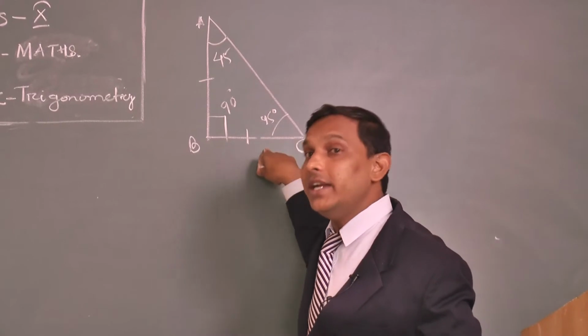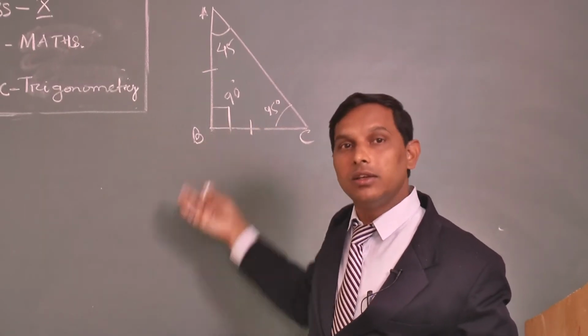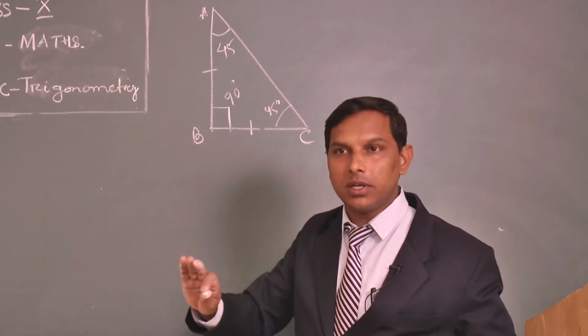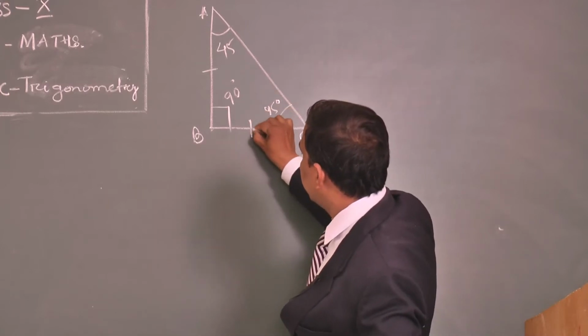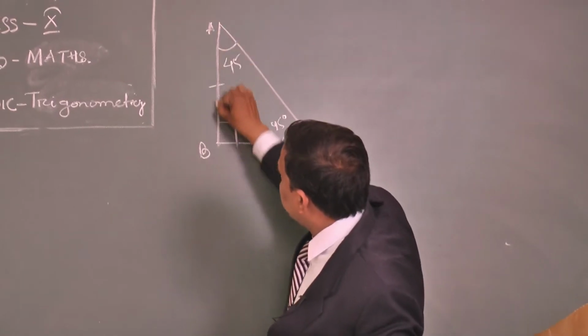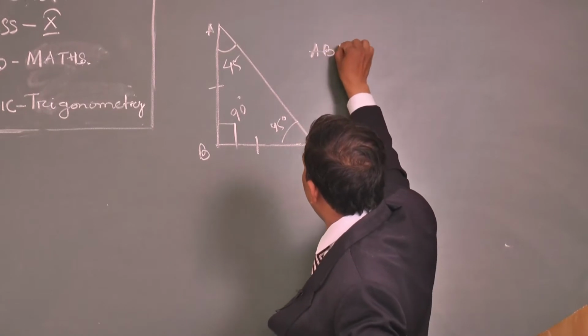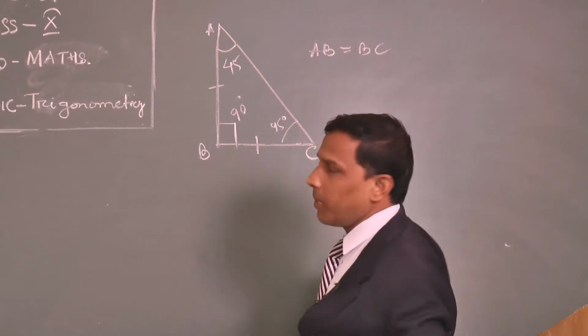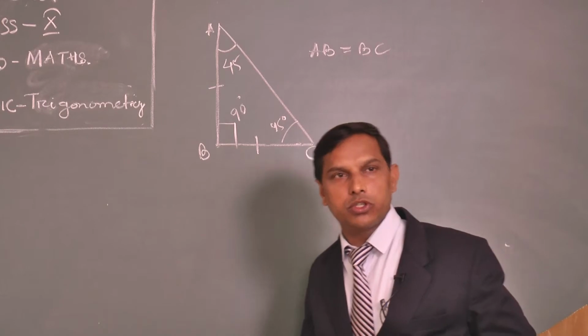Or sides opposite to equal angles are equal. That is vice versa. So this is 45, this is 45, that means AB equal to BC.